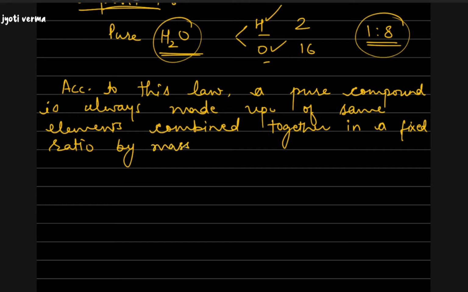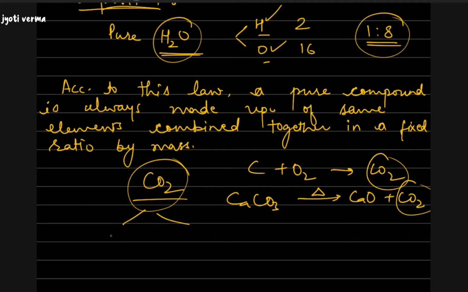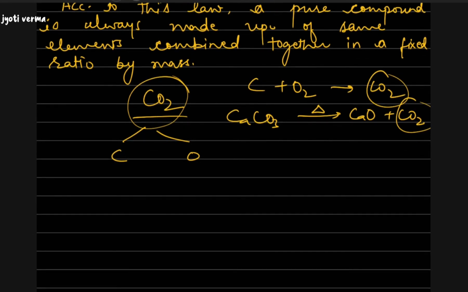We can have another example also, say carbon dioxide. Whether this carbon dioxide is obtained as a process of breathing, that is during exhalation, or by the combustion of coal, or by the decomposition of calcium carbonate, whatever it is, carbon dioxide will always be made up of carbon and oxygen in a fixed proportion by mass.